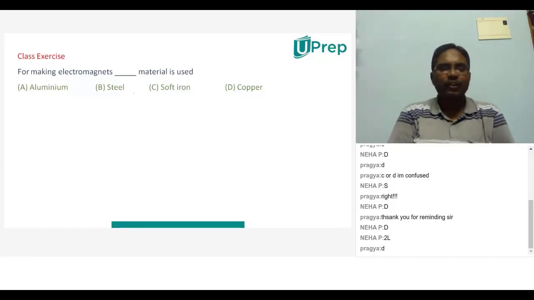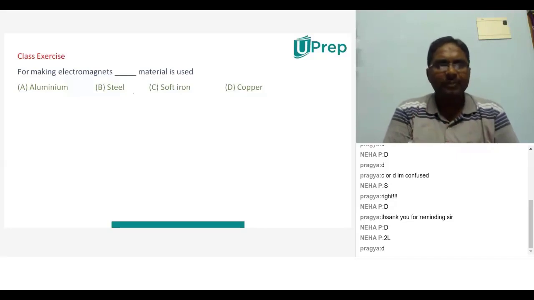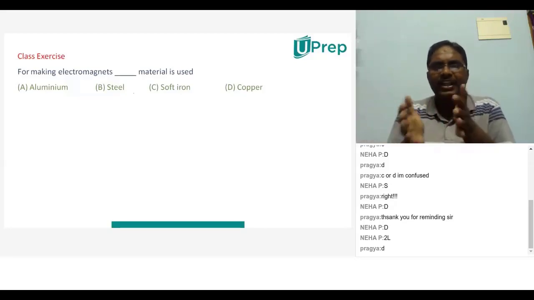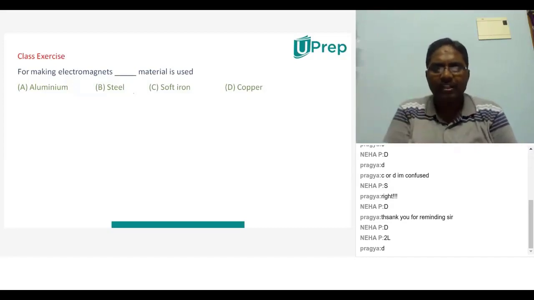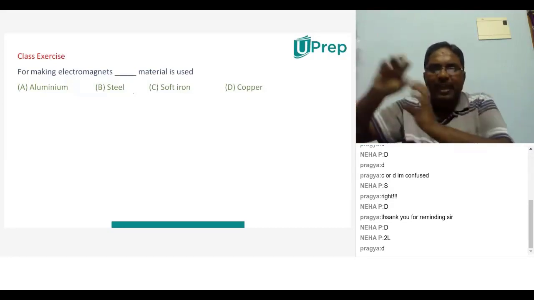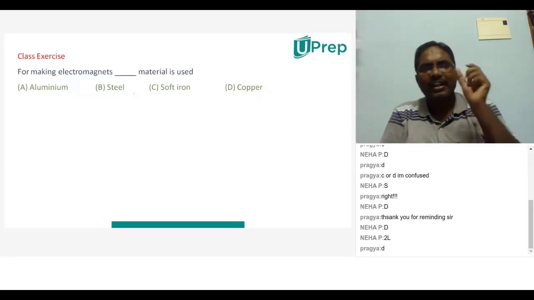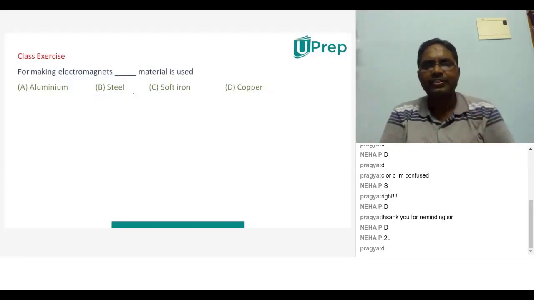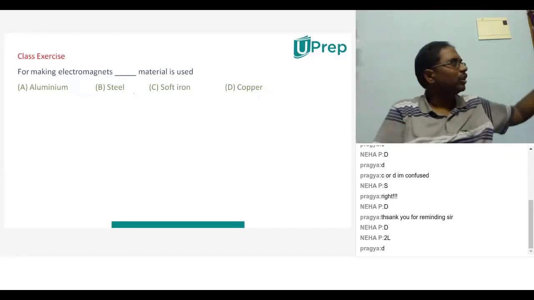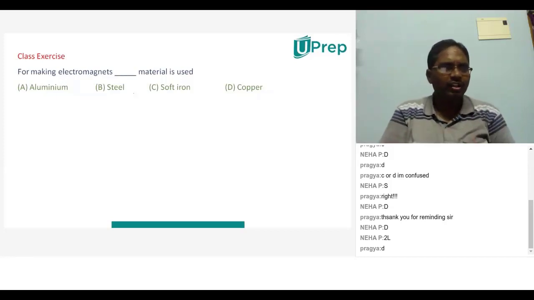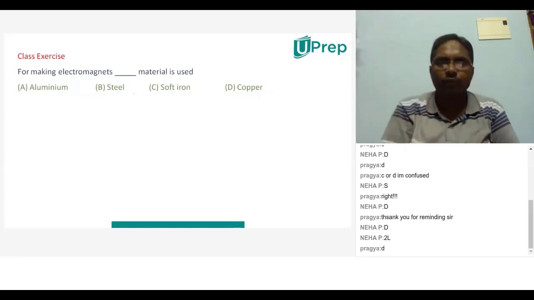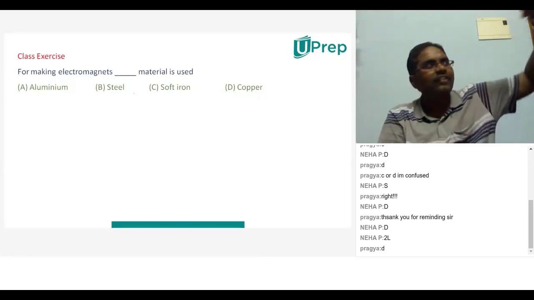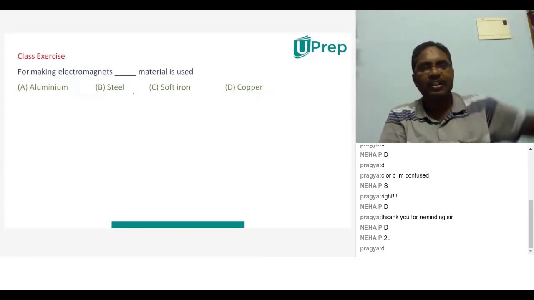So your attempt is good. Let me clarify your doubts. Generally, an electromagnet will exhibit magnetic property whenever electricity is passing through it. By electricity, it will exhibit magnetic property. So electromagnets are only temporary magnets. Maybe you know that in the electrical bells in our houses, the electromagnet is inside.